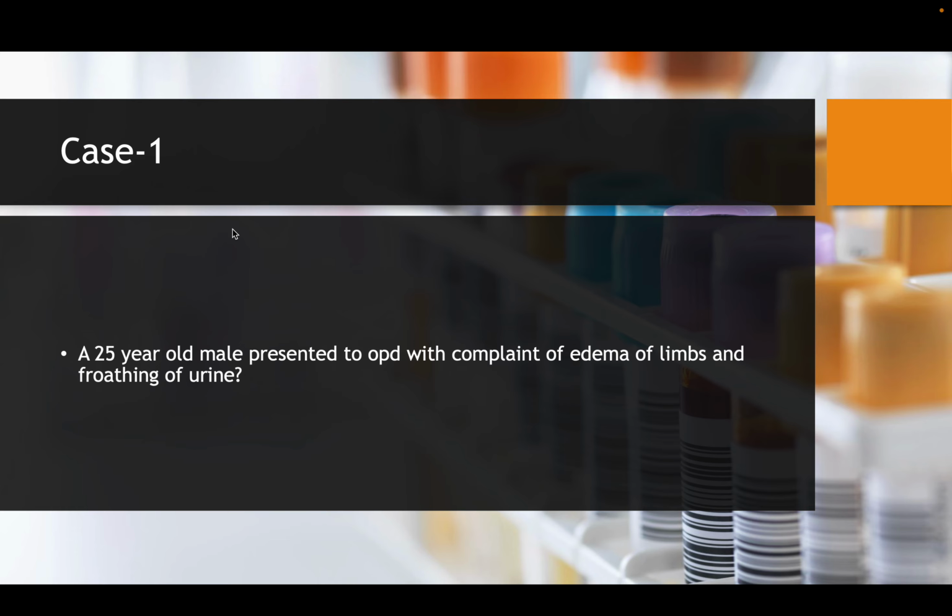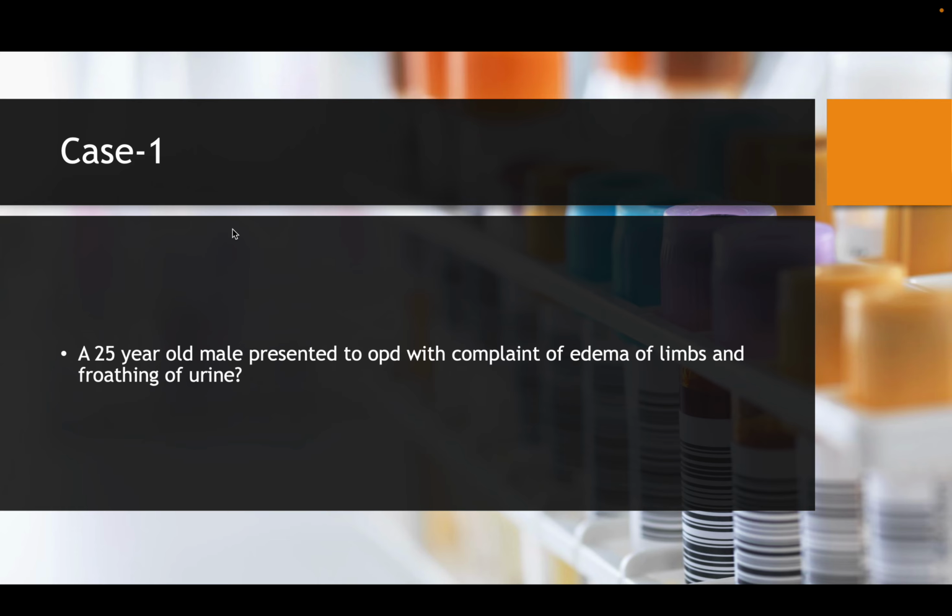So there are a few causes of nephrotic syndrome. This is a classical case of nephrotic syndrome. Before evaluating, once you understand this is a case of nephrotic syndrome, you quantify the protein. Generally, urine protein more than 3.5 grams in 24 hours, or urine albumin creatinine more than 2.2 grams, is suggestive of nephrotic range proteinuria. So before evaluating this case, we need to understand what the causes are.